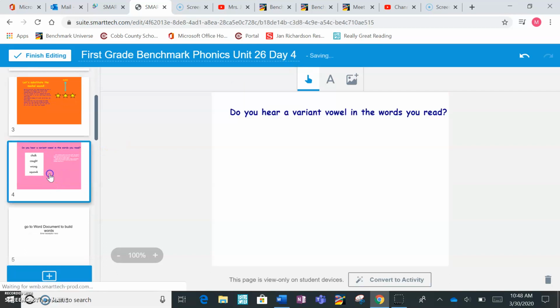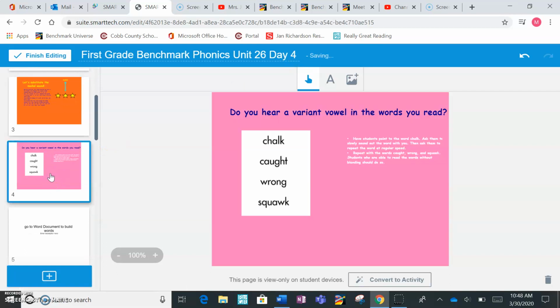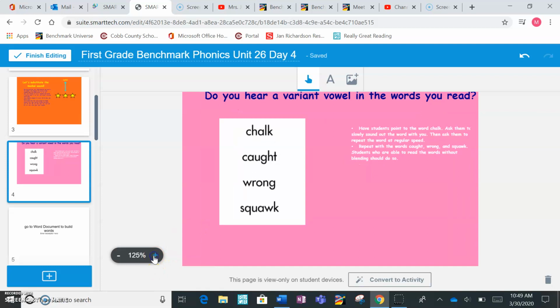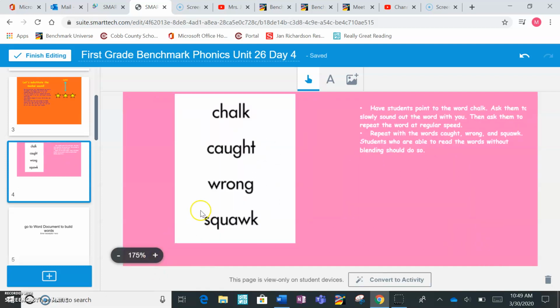All right, let's move on to hearing more of our sounds and seeing the spelling pattern. Say the word chalk with me. Ready? Chalk. Let's make that a little bigger. All right, now let's do this one in the sounds. K, aw, silent letters. T, caught.